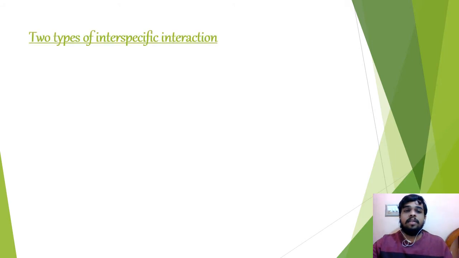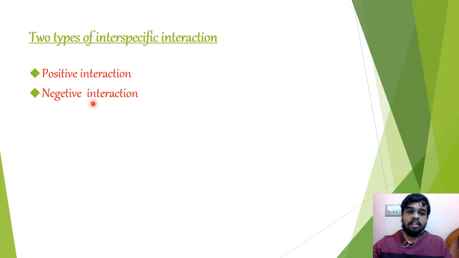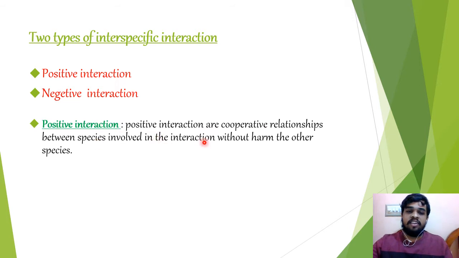There are two types of interspecific interaction. One is positive interaction, another is negative interaction. Now let us see what positive interaction is. Positive interactions are cooperative relationships between the species involved in the interaction, without harm to the other species. Here both the species interact with each other, and both are benefited. No one is harmed. It is called positive interaction.